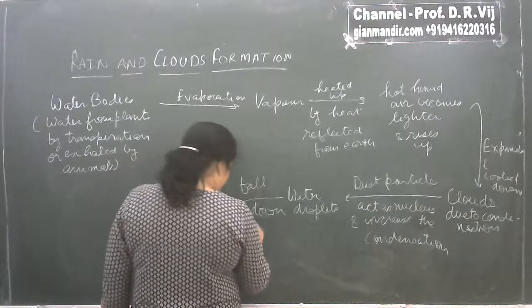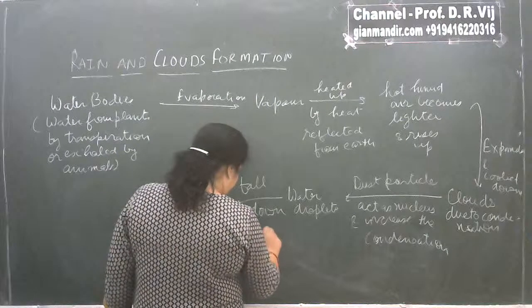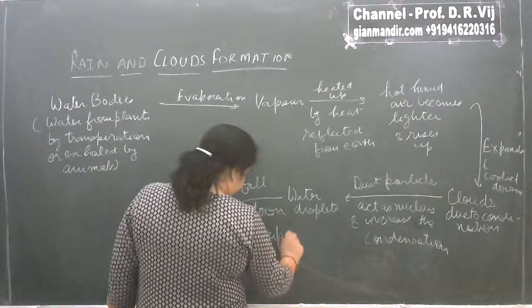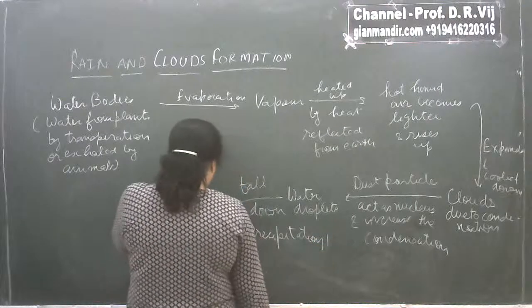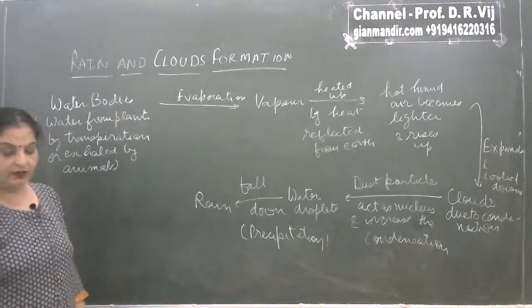And this falling down is known as what? It is known as precipitation. So this is how the cloud formation and rains occur.